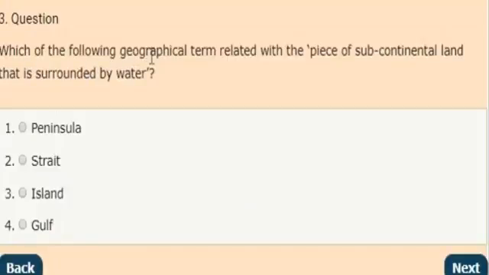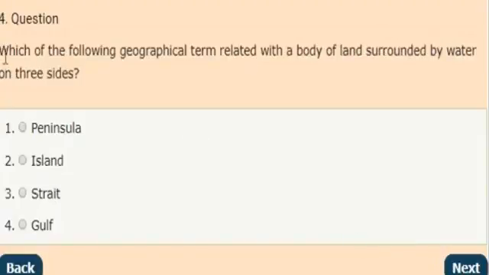Which of the following geographical terms is related to a piece of subcontinental land that is surrounded by the water? And the correct answer is island. It is a piece of subcontinental land which is surrounded by water.